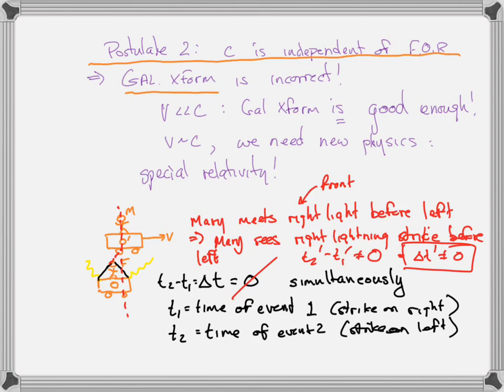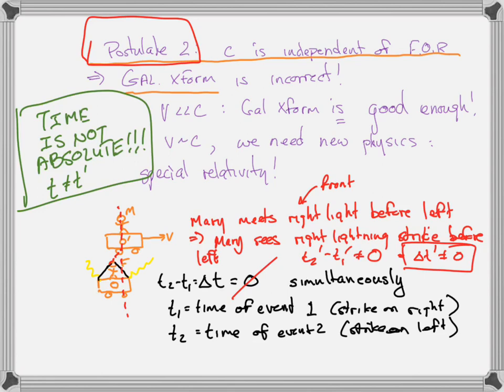So this is the result of postulate 2. The result of postulate 2 is if two things are simultaneous in one frame of reference, they are not necessarily simultaneous in the other frame of reference. Actually, what the result really is, more generally, is that a time measured between two events in one reference frame is not necessarily equal to the time measured between two events in another reference frame. Time is no longer absolute.